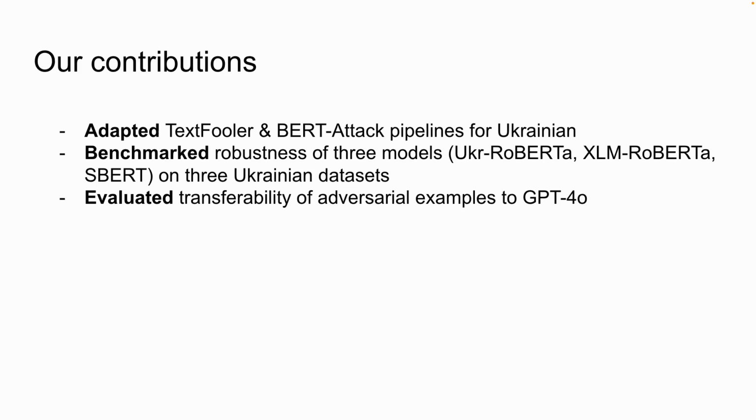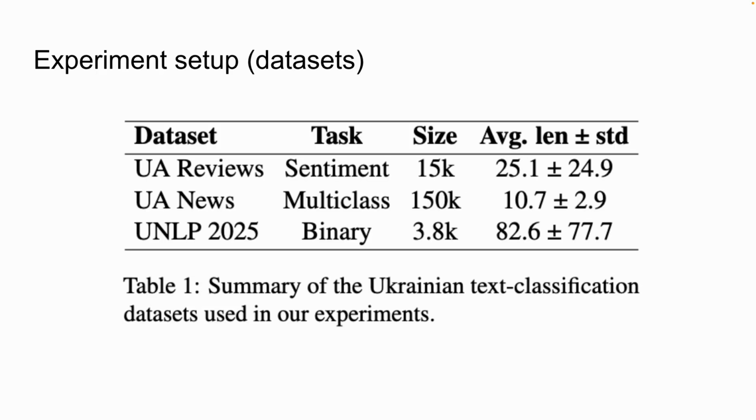In our work, we focused, firstly, on adapting the TextFooler and BERT Attack pipelines for Ukrainian. TextFooler and BERT Attack are among the most popular synonym substitution pipelines in English, so we adapted them for Ukrainian. Second, we benchmarked the robustness of 3 models: Ukr RoBERTa, XLM RoBERTa, and the sentence transformer SBERT, on 3 different Ukrainian datasets. And third, we evaluated the transferability of adversarial examples to ChatGPT, to see if modern models also have this problem.